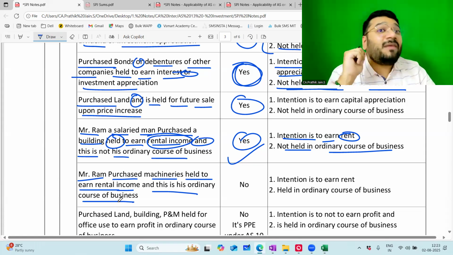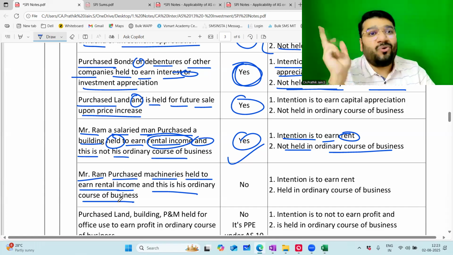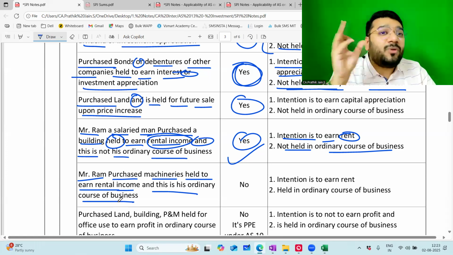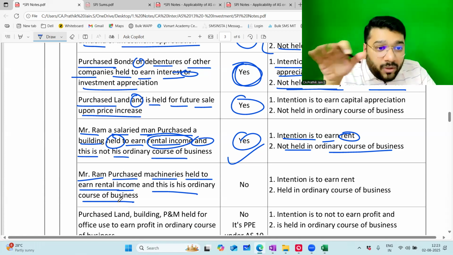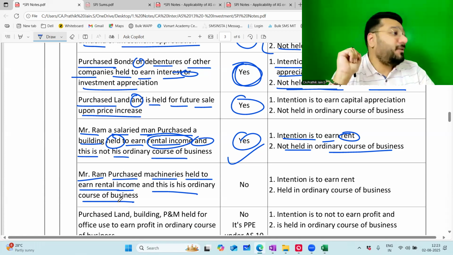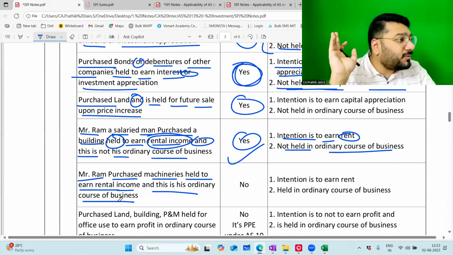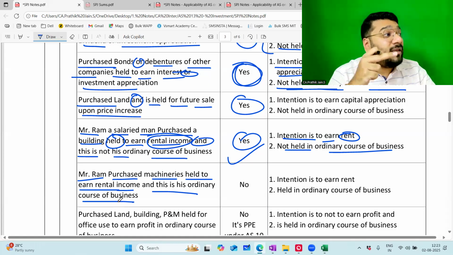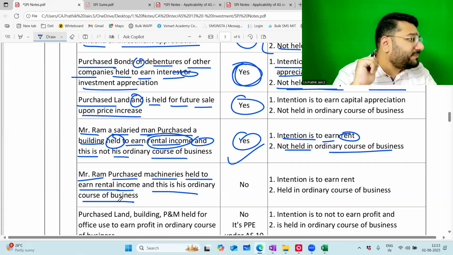So the investment that I've done in my machine is what? The car is my machine. Will you consider that as your investment? No, because that is held in the ordinary course of business. So any investment that you do in an asset which is held in the normal course of business, you will not consider that as investment as per AS 13. In general language, you call it investment. I'm not bothered. But as per AS 13, this is not investment. Because if I say this is investment, then you have to follow the rules which are laid down in AS 13.